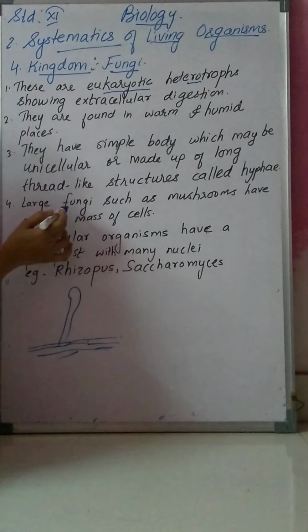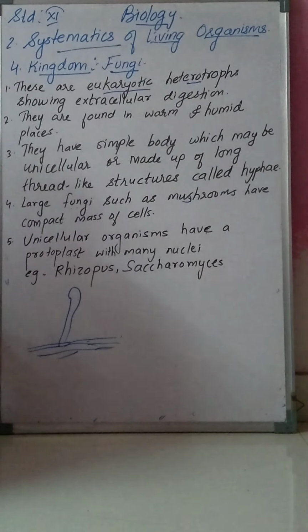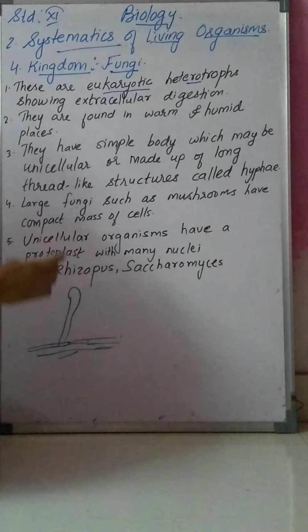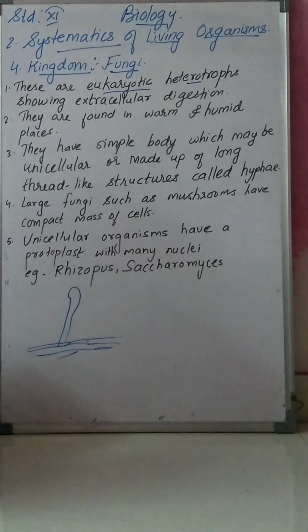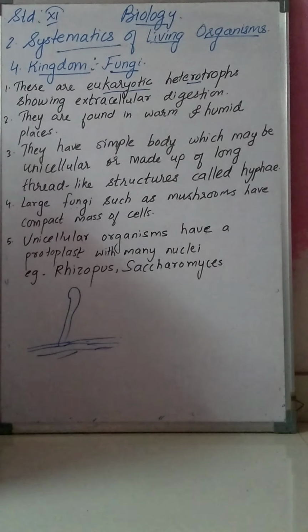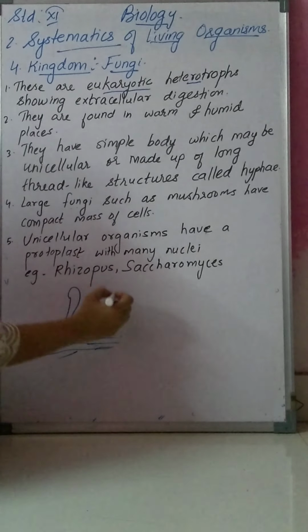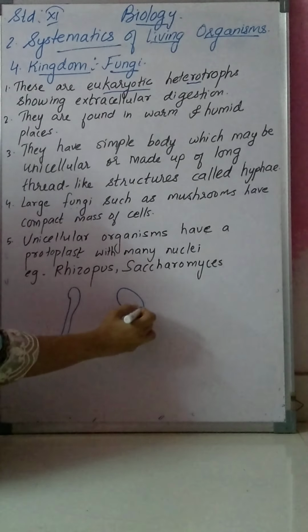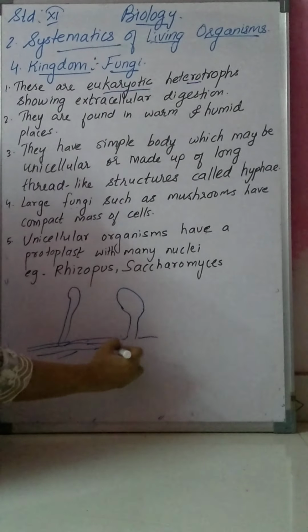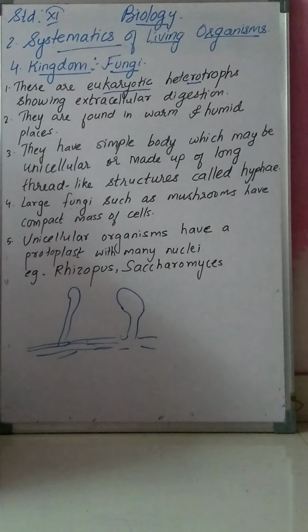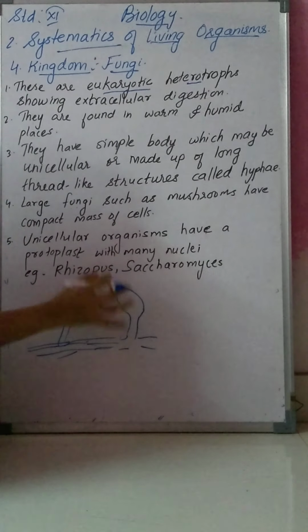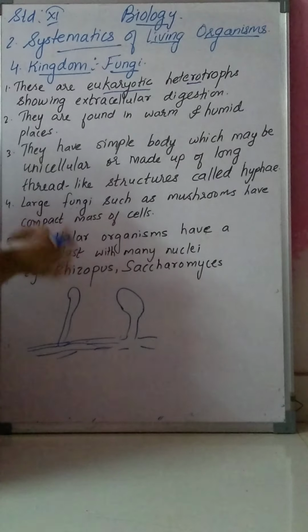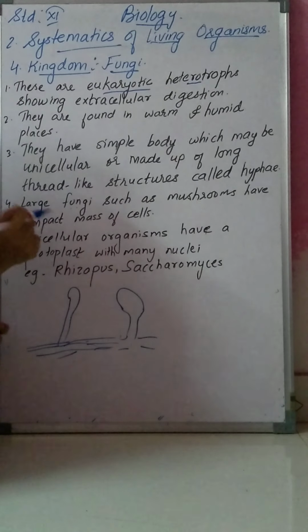If we see large fungi, such as mushrooms, mushrooms are big fungi. Now you have seen mushrooms. Edible mushrooms are present, and different dishes are made from mushrooms. If we see the structure of a mushroom, mushrooms have a compact mass of cells, a close mass of cells.